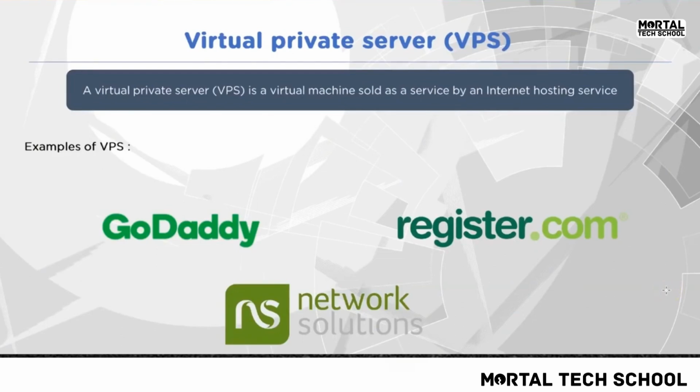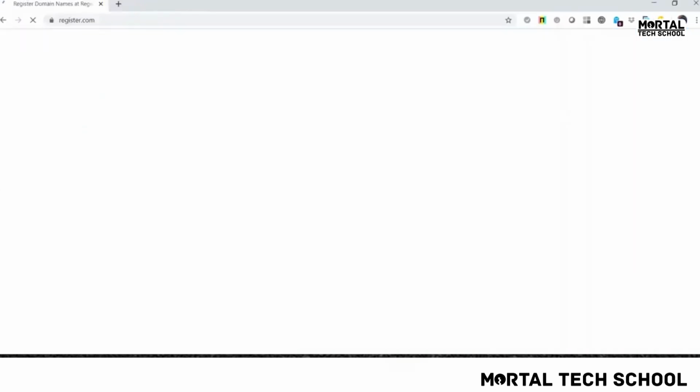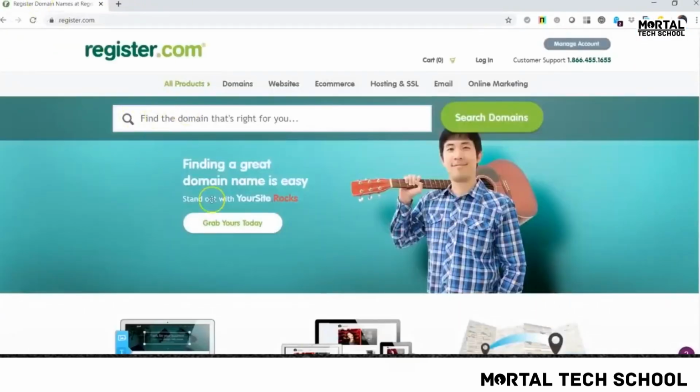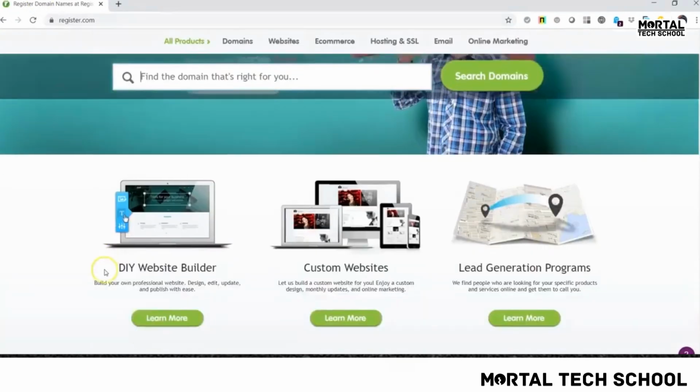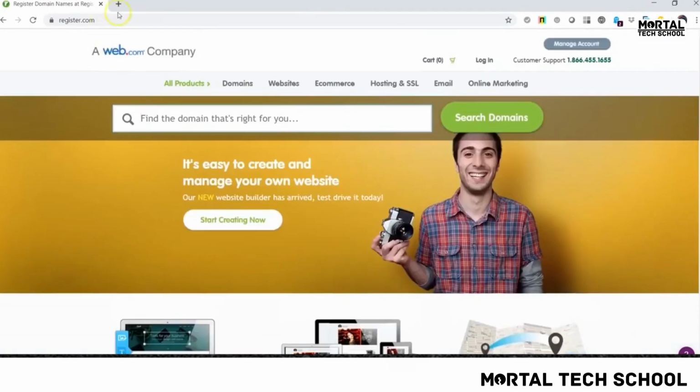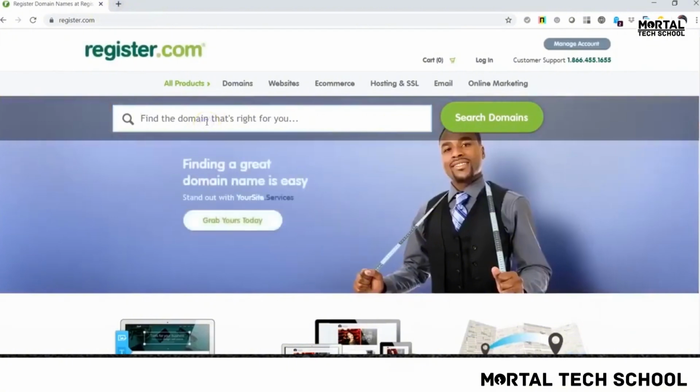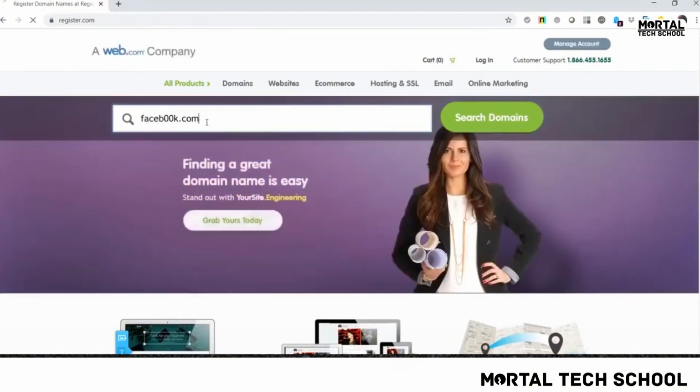So let's go to these sites: register.com, GoDaddy, Network Solutions, or we can talk about other cloud solutions as well. Here you can register your domain names. In the previous exercise, when we talked about the phishing exercise, we can go on to register.com or GoDaddy.com and purchase a particular domain. For example, something like this.